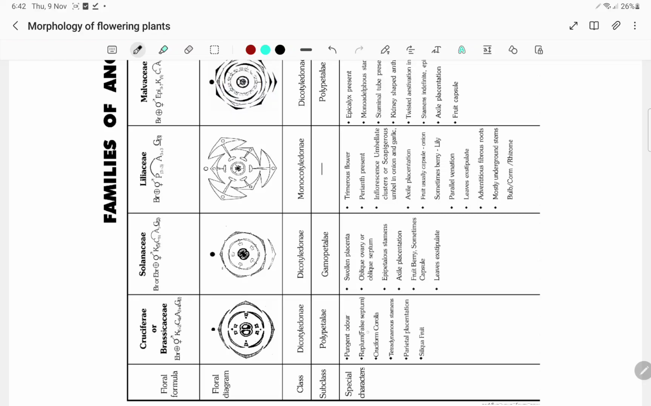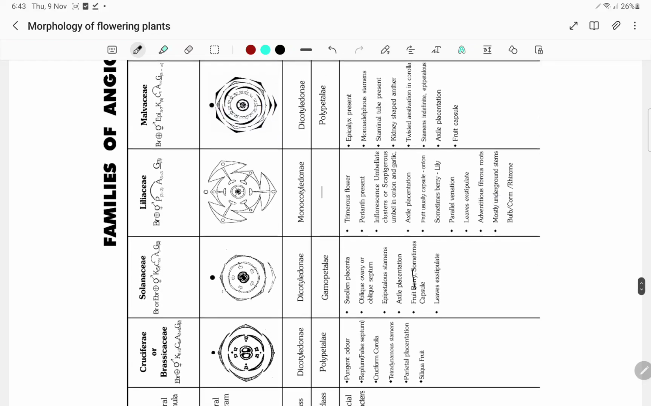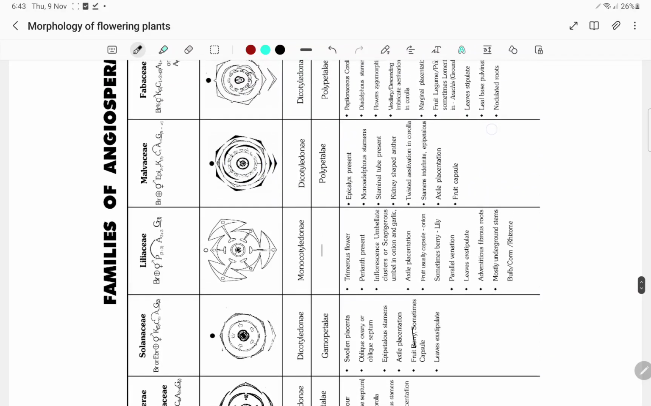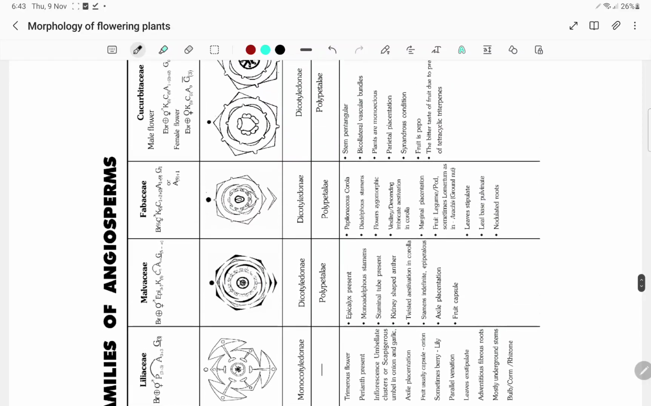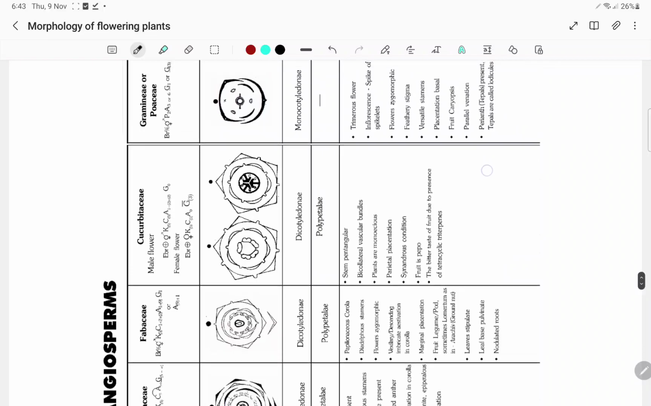And we have the special characters: pungent odor, replum, cruciform corolla, tetradynamous stamens, parietal placentation, siliqua fruit, swollen placenta. Here we have the oblique septum, epipetalous stamens, axile placentation. If you see Solanaceae, Liliaceae, Malvaceae, these all have axile placentation. Fabaceae is marginal, Cucurbitaceae is parietal, Graminaceae is basal.